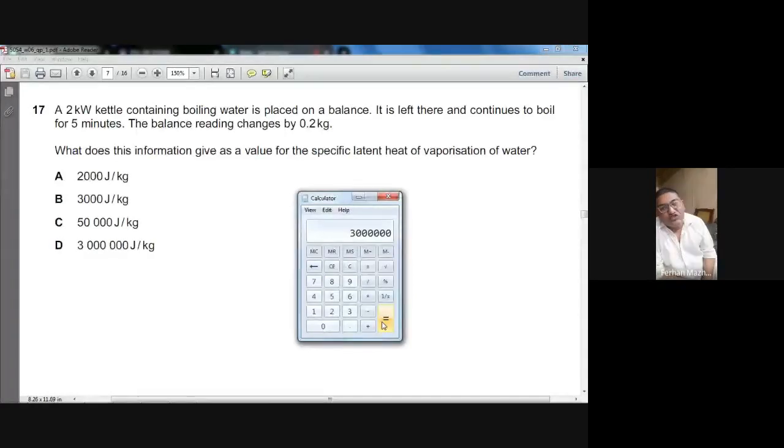So the mass which converted into the steam is 0.2 kg. We calculated the amount of heat: we know the power of the electric kettle, we multiplied it with the time, and we got the heat. Then I use the formula heat is equal to M L. From there I calculated the value of L. The formula will be L equals heat divided by M.